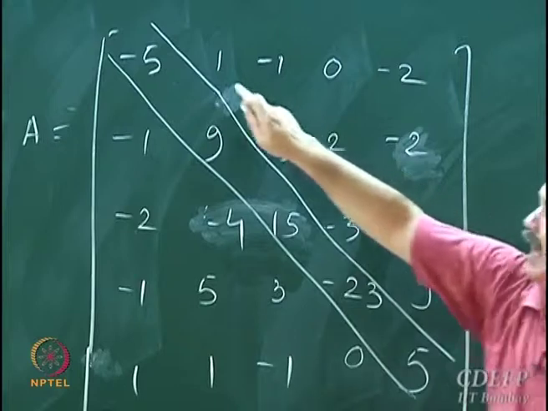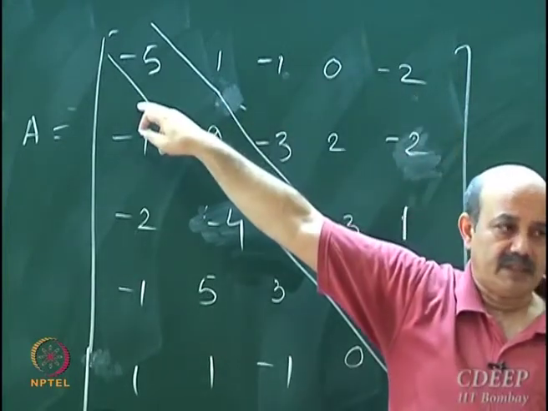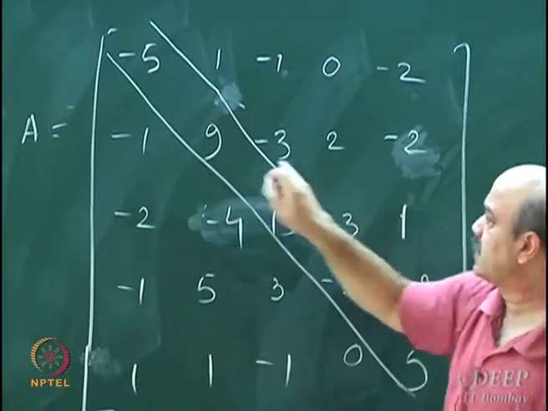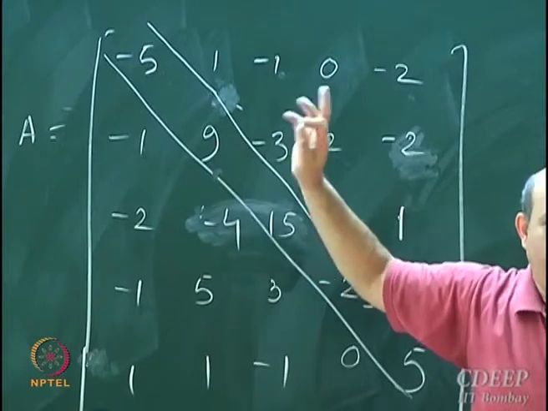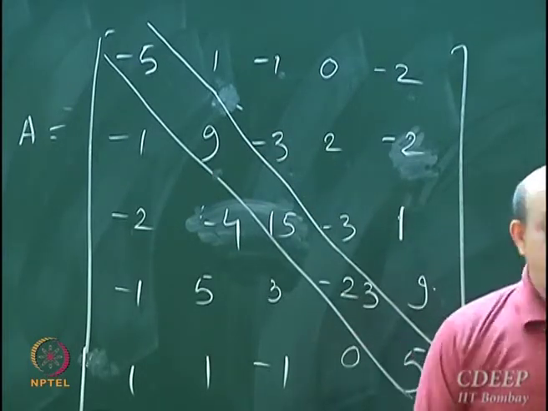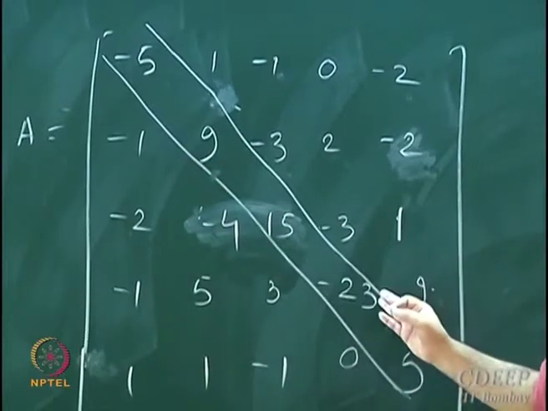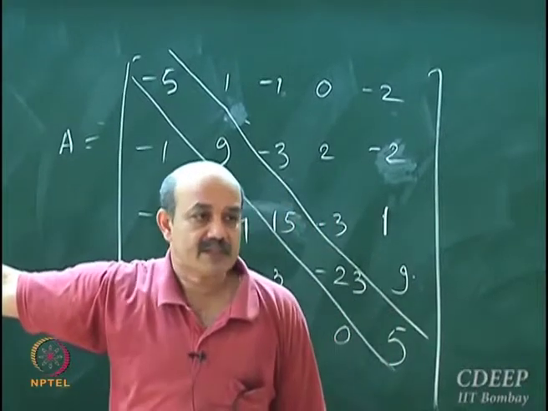Just have a look. If I take the absolute sum of this, it's smaller than this. I take the absolute sum of this, smaller than this. I look at this matrix and its diagonal elements. This particular matrix will obey this condition.